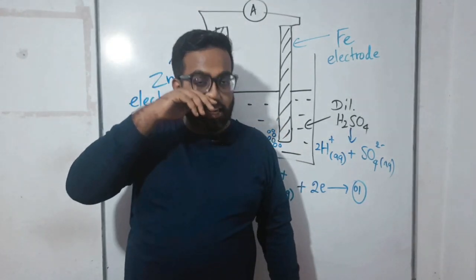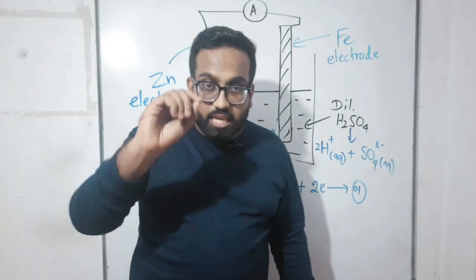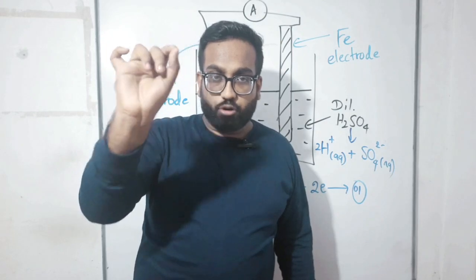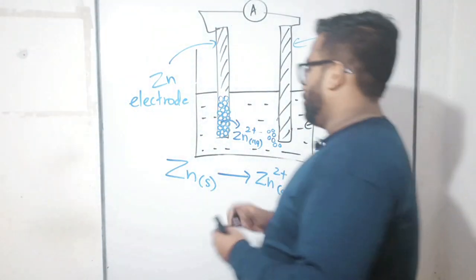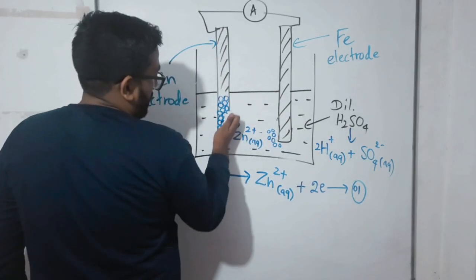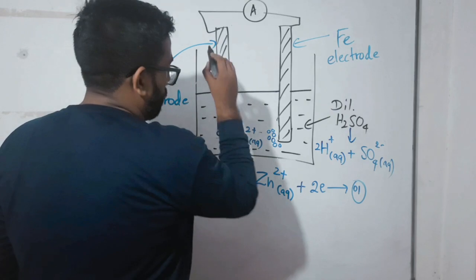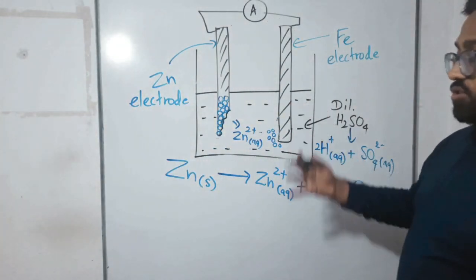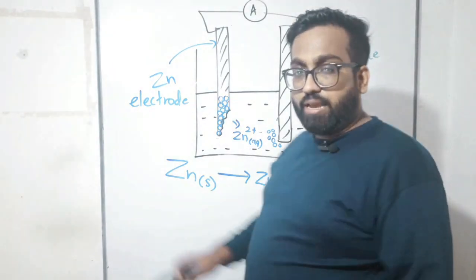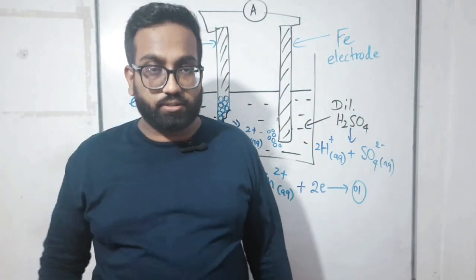Lots of atoms are making ions and going into the solution by keeping electrons inside the zinc rod. Because of that situation, you can see the zinc electrode gradually dissolved, right? This kind of dissolving you can't see immediately, but you can identify that very gradually the zinc electrode was dissolved.